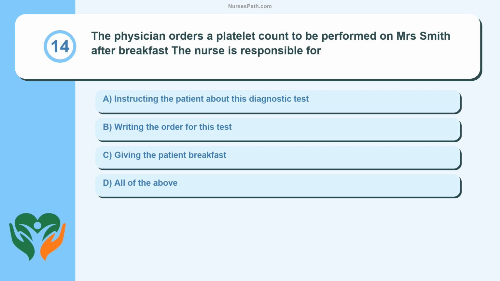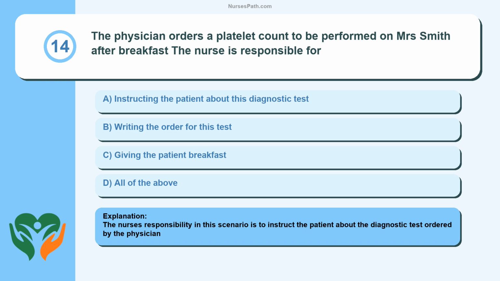Question 14. The physician orders a platelet count to be performed on Mrs. Smith after breakfast. The nurse is responsible for instructing the patient about this diagnostic test, writing the order for this test, giving the patient breakfast, or all of the above. The nurse's responsibility in this scenario is to instruct the patient about the diagnostic test ordered by the physician.